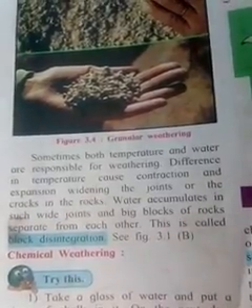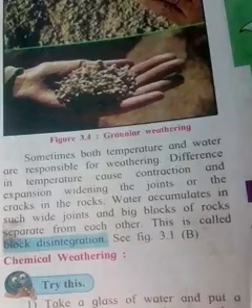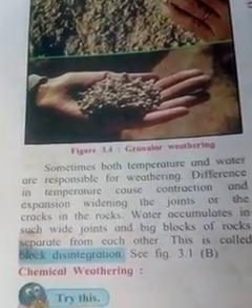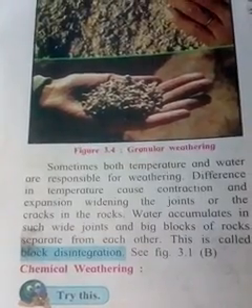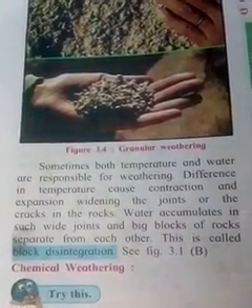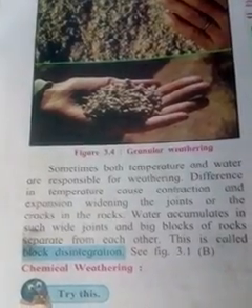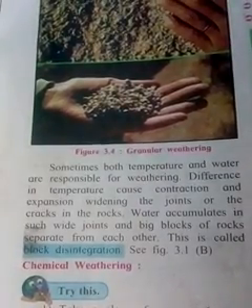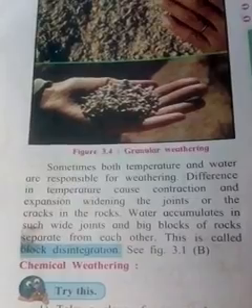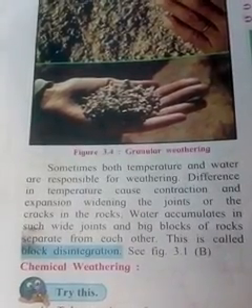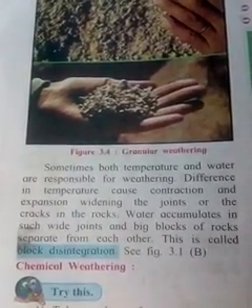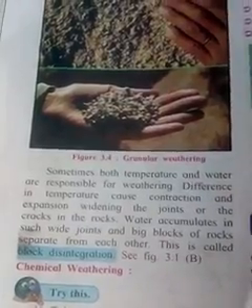Sometimes both temperature and water are responsible for weathering. Expansion widens the joints or cracks in the rocks. Water accumulates in such wide joints and big blocks of rock separate from each other. This is called block disintegration.